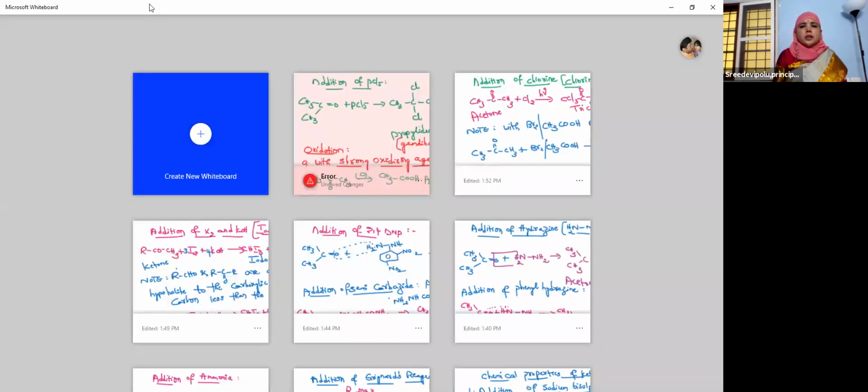Okay, children. So here you have to understand one thing, that is when aldehydes and ketones are oxidized in the presence of strong oxidizing agents, they will give carboxylic acids. But aldehydes on oxidation give carboxylic acid containing the same number of carbon atoms, whereas ketones on oxidation give carboxylic acid containing less number of carbon atoms.